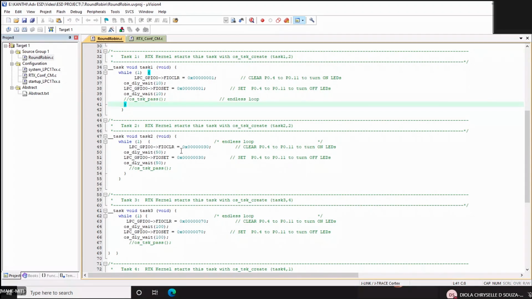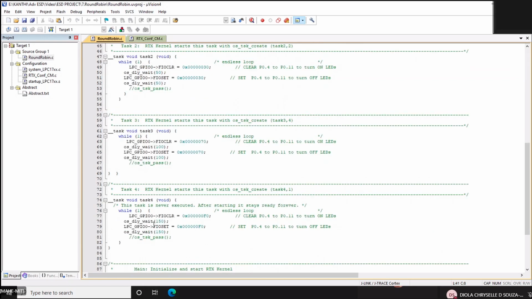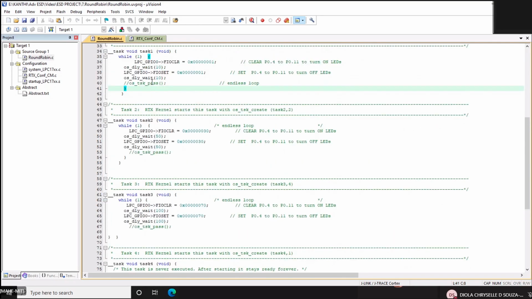So then you have something, and you have some delay function. You wait for something, and you have made this task also go to the blocked state. As per the rule of round robin, switch to the next task in the list. Then task 3 will get a chance and it will do something, and again I have made this task block, switch to the next task. Likewise it goes on. In an iterative manner, it will come back wherever it has paused, then continue. You get it?